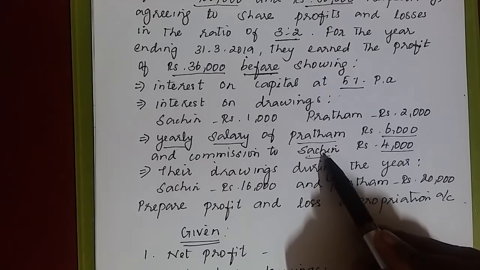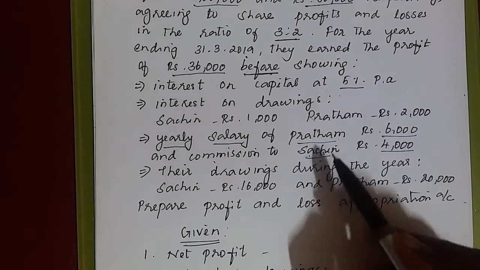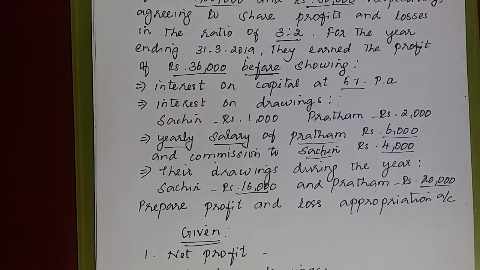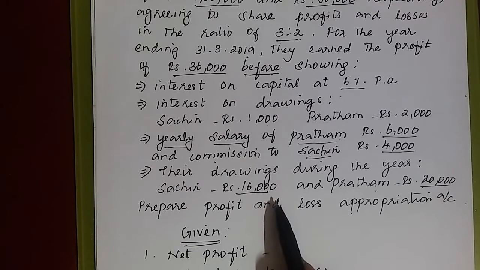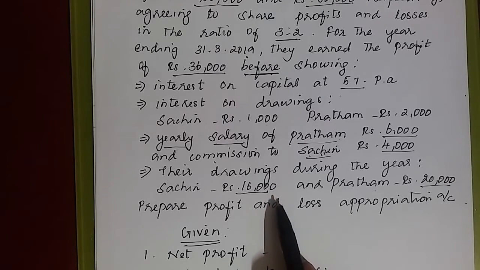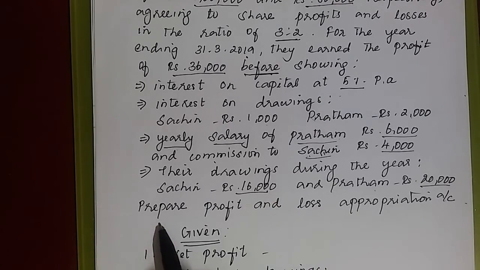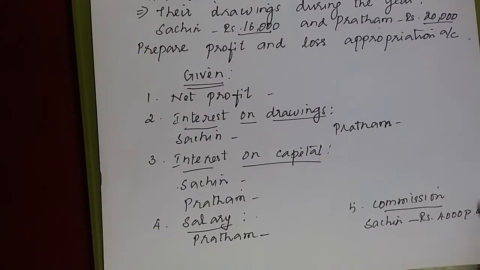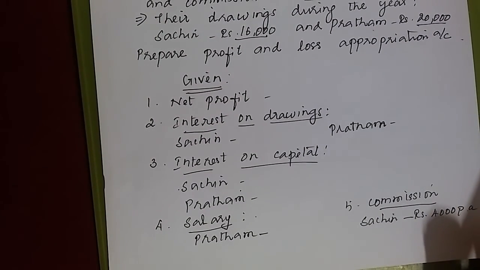Be very careful while entering this in the ledger. Their drawings during the year, Sachin 16,000 and Pratham 20,000. This drawings value is additional information which we use only in the partners' capital or current account. We cannot use these drawings in the P&L appropriation account. Prepare profit and loss appropriation account. So it's our practice to always make a note of the given values.